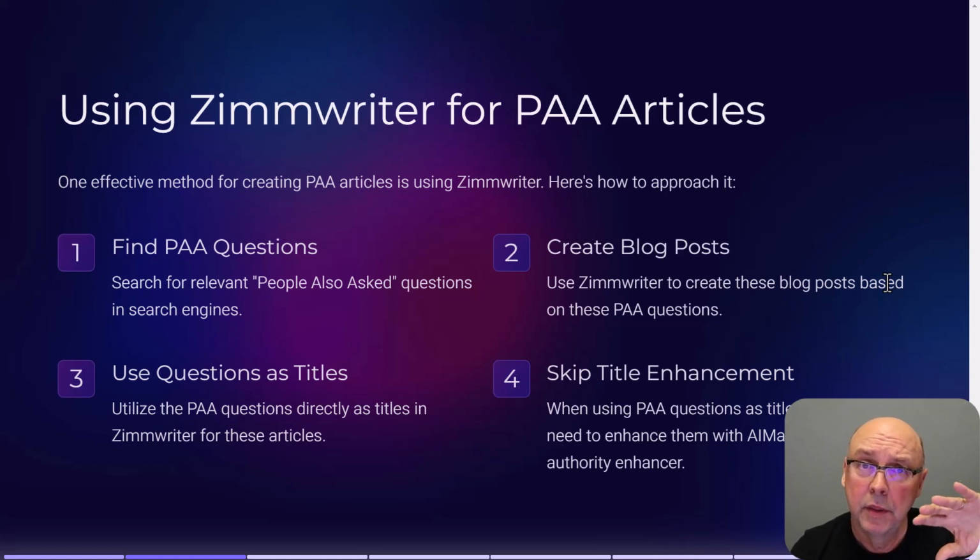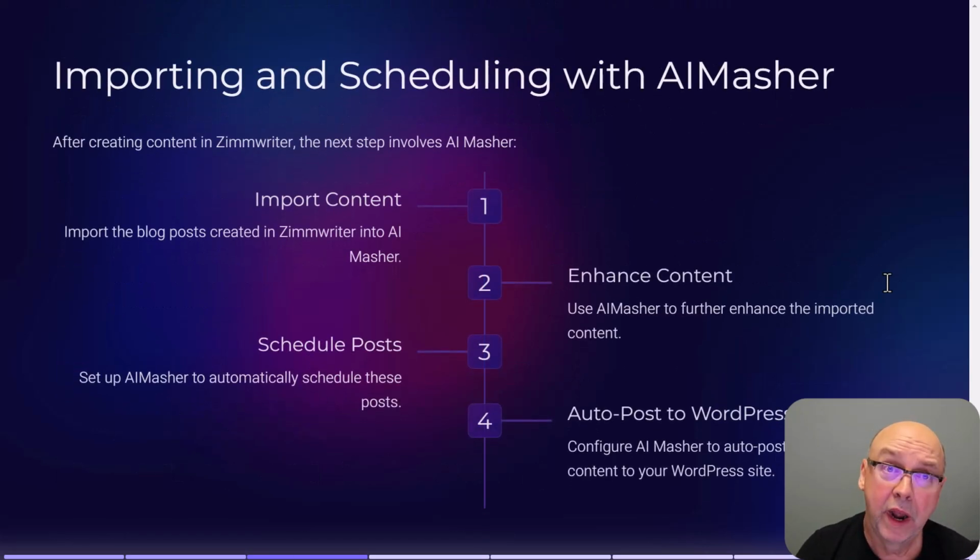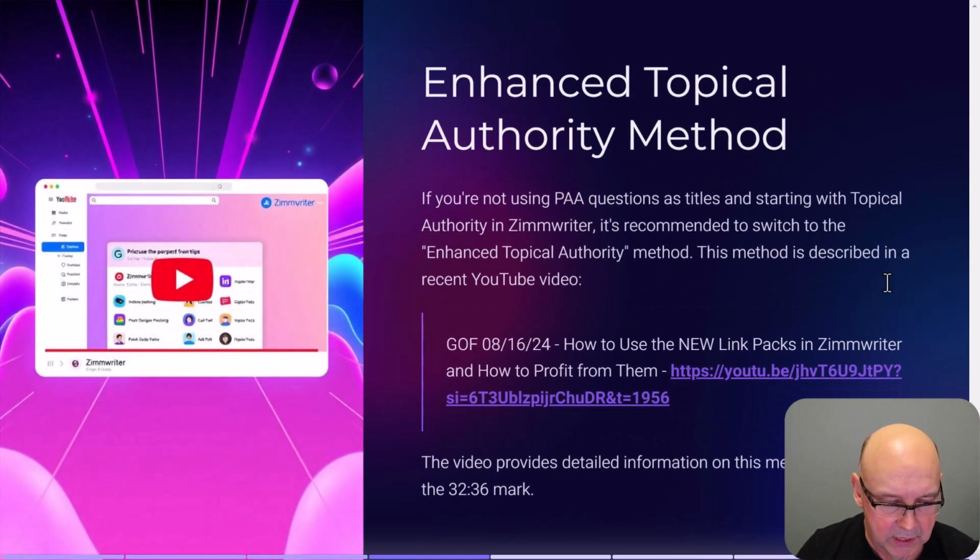They're put in as titles, but Zimmwriter will actually change it up slightly for you. And here's the other thing: whenever you do get the final articles, you just simply import them in. If you're using AI Masher, import the content, enhance the content, schedule the post, and auto post to WordPress. So that's how easy it is to do it.